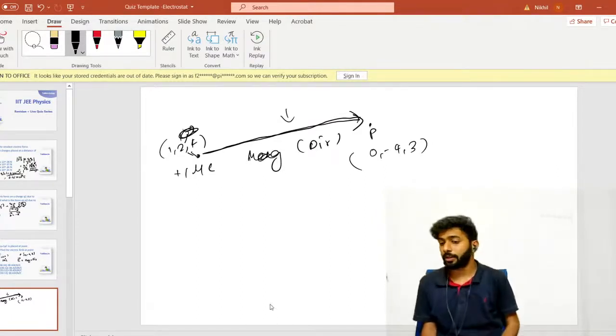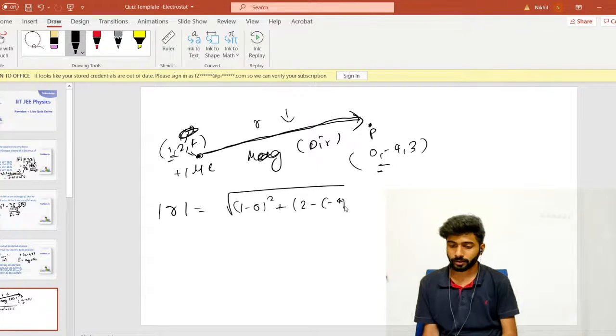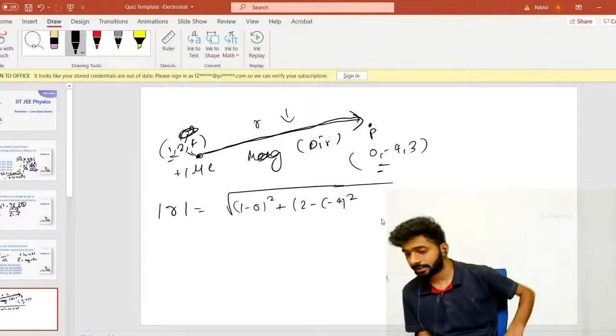So first of all, how do you get the magnitude? To get the magnitude, you need the distance between these 2 points. How will you get the distance if you have the coordinates? Let's say the distance is r. The magnitude of the distance is simply root over (1 minus 0) whole square plus (2 minus of minus 4) whole square, just subtracting the coordinates. This is the distance formula that I'm using.